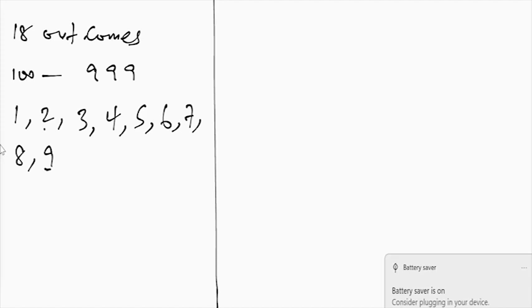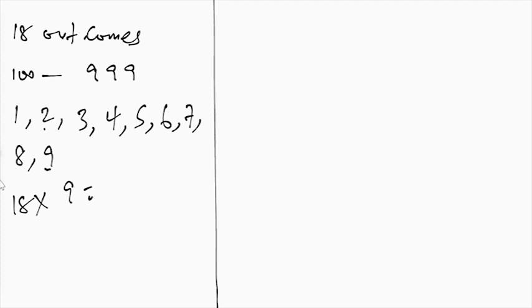So if you do that, we have 1, 2, 3, 4, 5, 6, 7, 8, 9. So it implies that for those ones starting with either 1, 2 to 9, and just having 1 zero, you will have 18 multiplied by how many now? 1, 2, 3, 4, 5, 6, 7, 8, 9, multiplied by 9. And when you do 18 multiplied by 9, that will give you what?